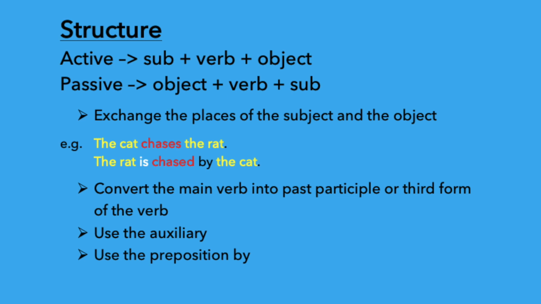Do you know why? Because the active voice sentence is in simple present tense. The cat chases the rat. Chases is the verb and it is in the simple present tense. So we use is. If it is in the simple past tense, I mean if the sentence is the cat chased the rat, we use was chased. That means the rat was chased. But here it is chases. So we use is chased. See the examples given in the table.